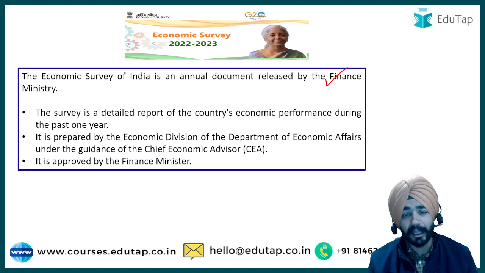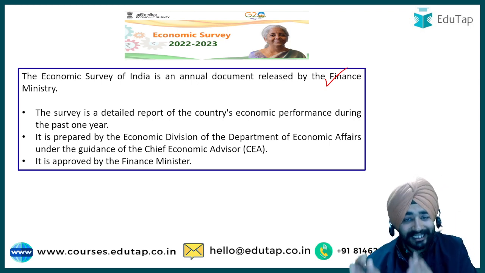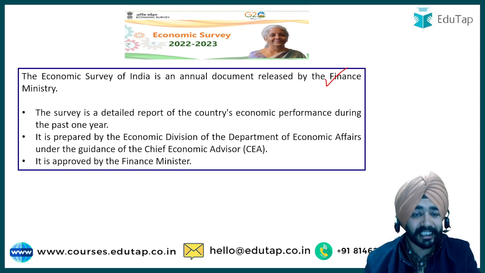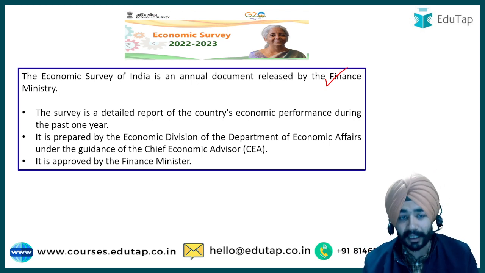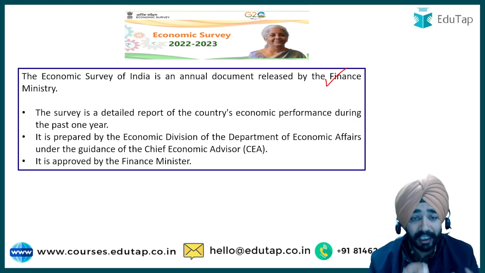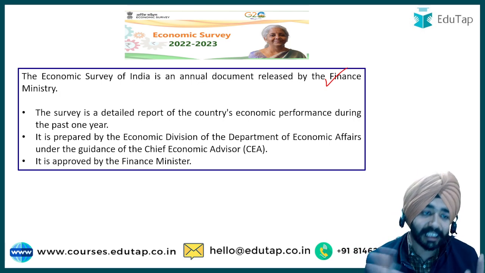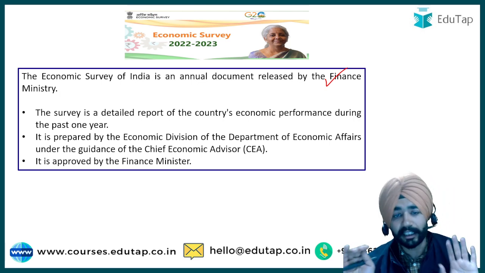So similarly, when I talk about the economic performance of a government, the survey is basically the representation of what the government has done in the past. The targets that the government has set, whether these targets were met, and what are the things that need to be kept in mind for the government in the future. This is basically the survey. The document is detailing that.